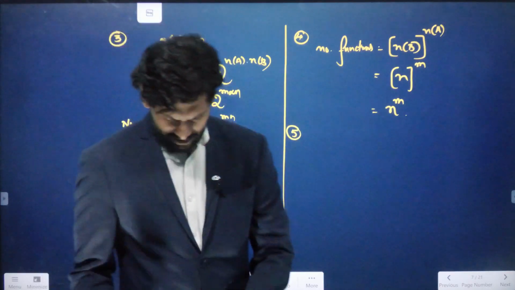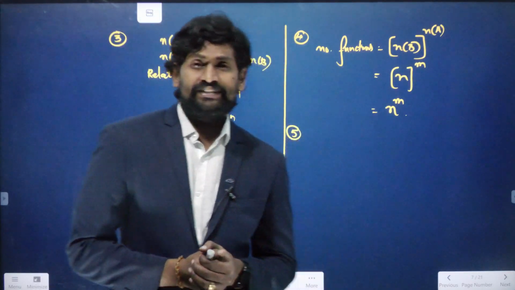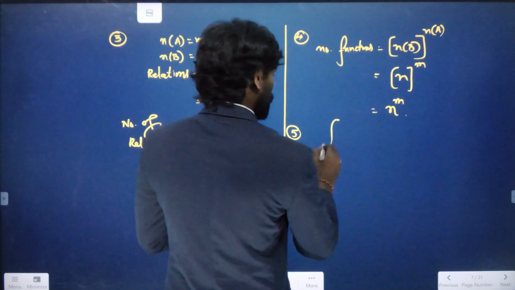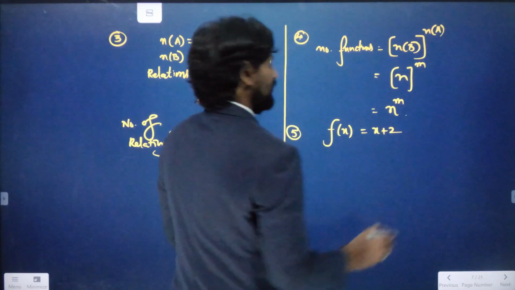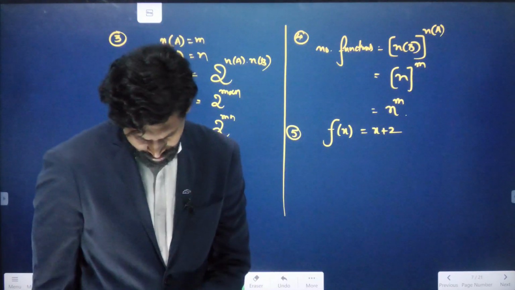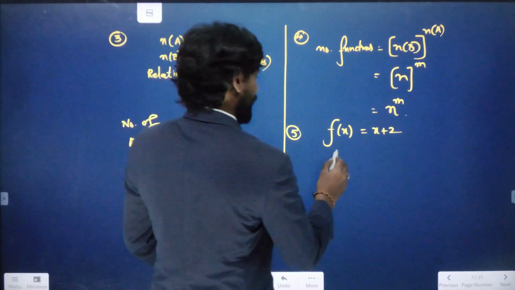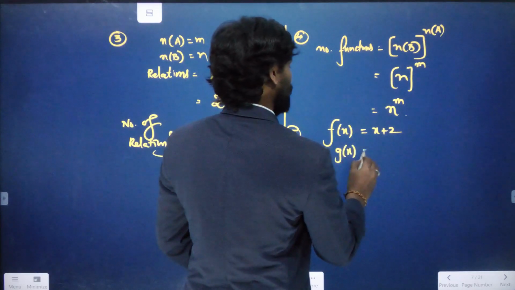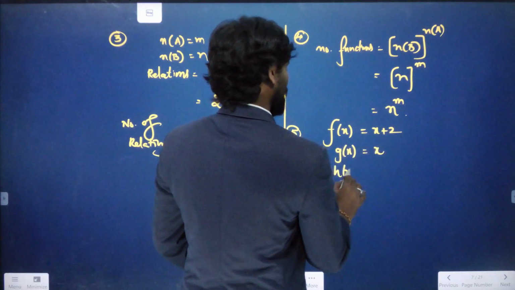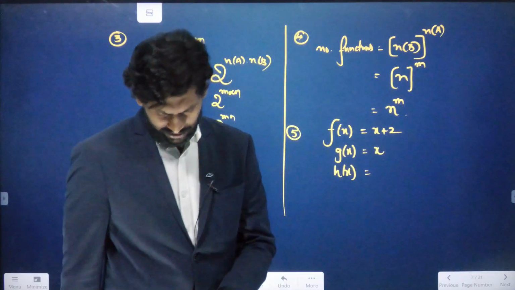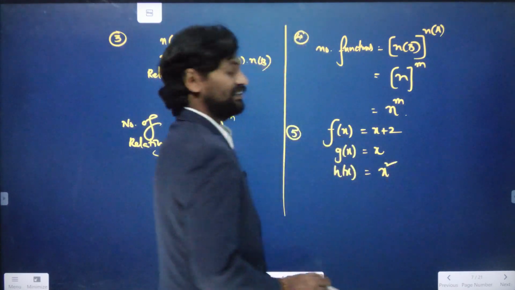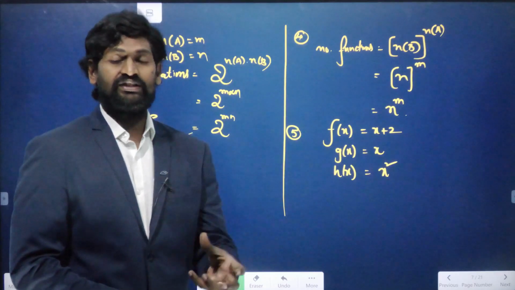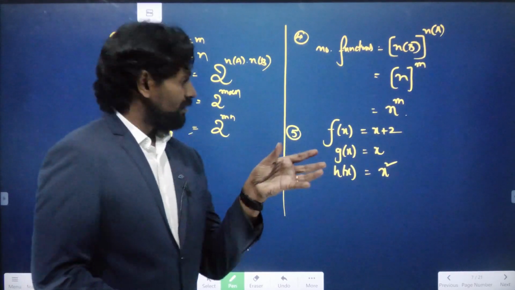Okay. The fifth question is given that f of x equals x plus 2, g of x equals x, and h of x, h is also a function, that is nothing but x square. There are three functions from the same sets.